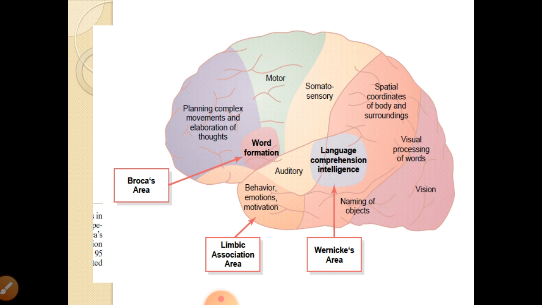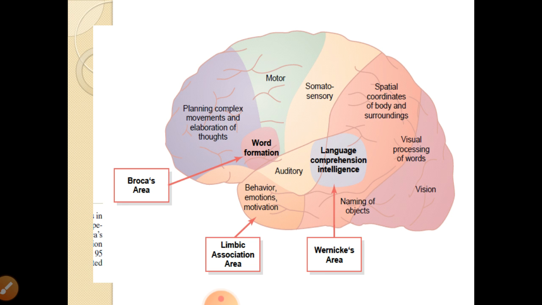You can see the bluish motor area. This is area 4, 6 and 8. Then the prefrontal lobe, which is there for planning of complex movements and elaboration of thoughts. This takes place in the prefrontal lobe. Word formation takes place in Broca's area.